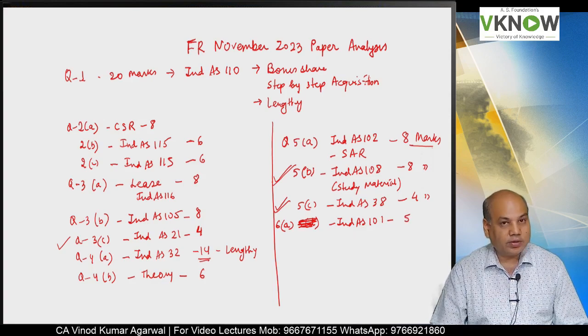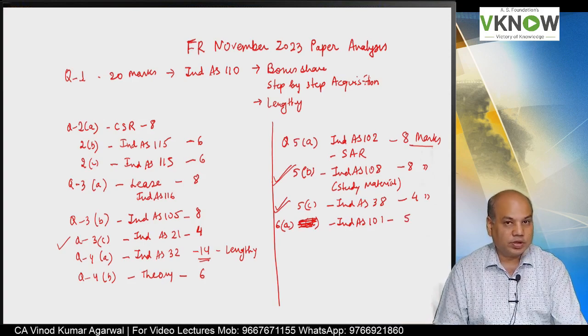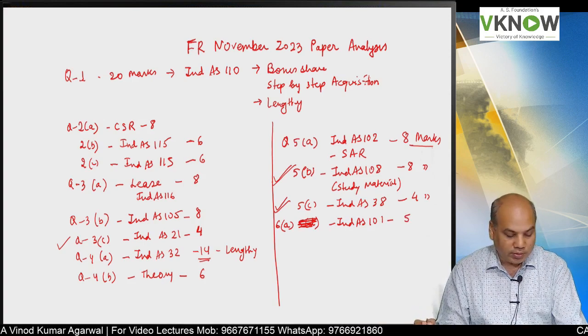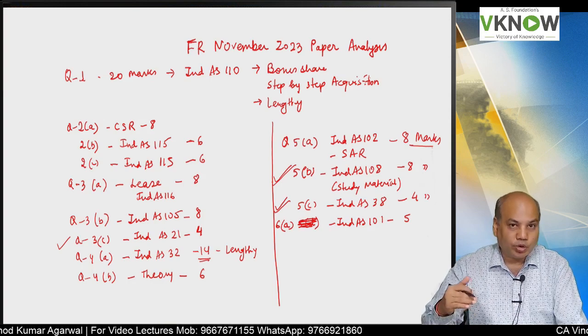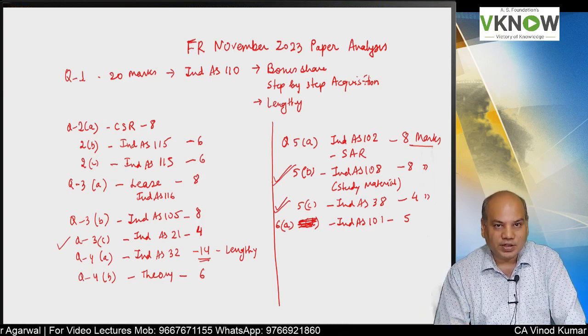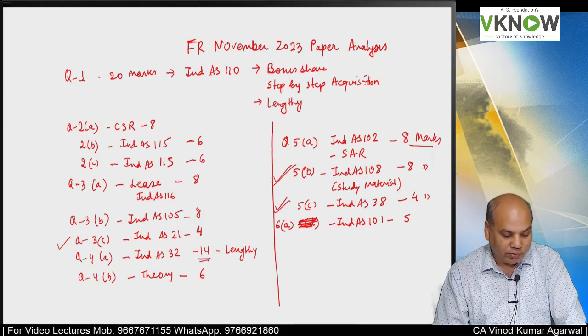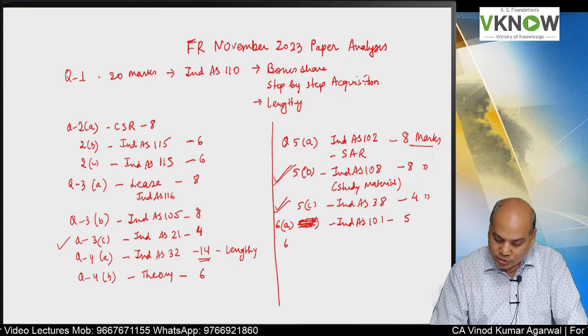If you have studied, this is I think from one of the study material questions only. This question which they have asked is from your study material. In fact, I found most of the questions are from study material or past exams. That is why we emphasize you must study all the institute publications.